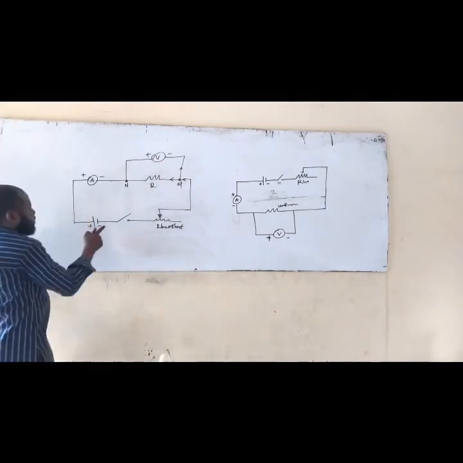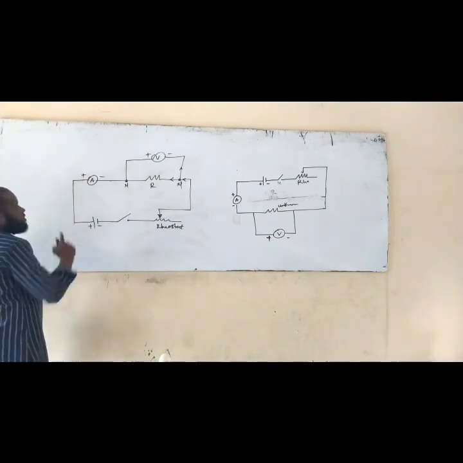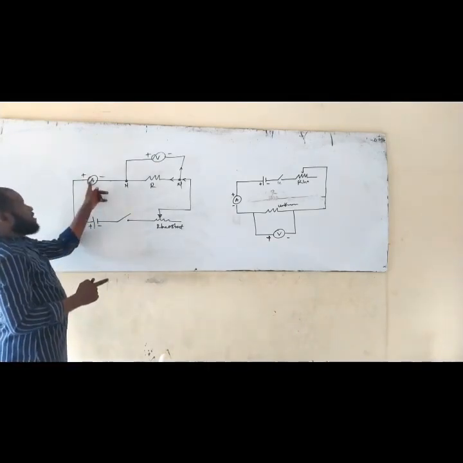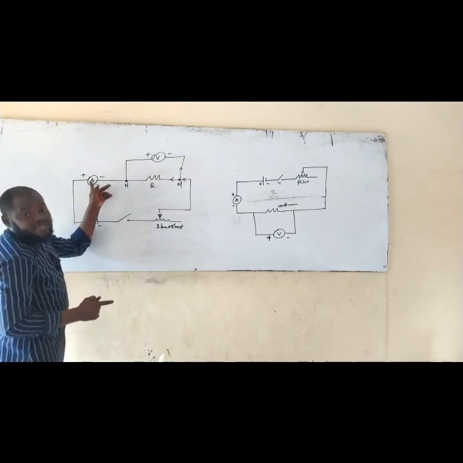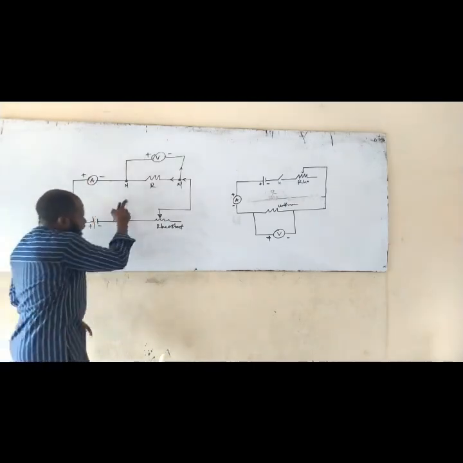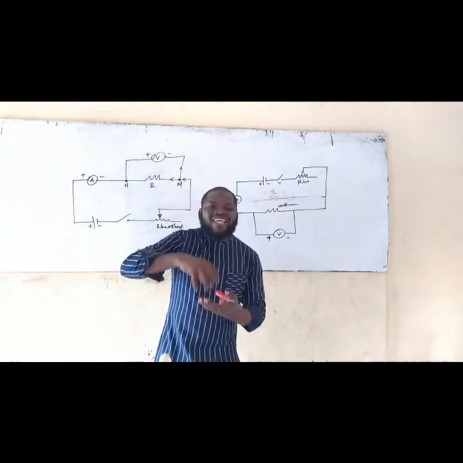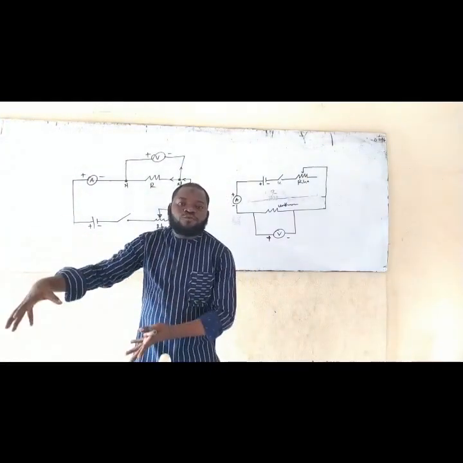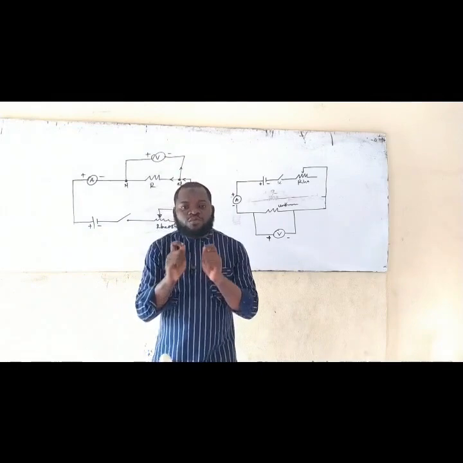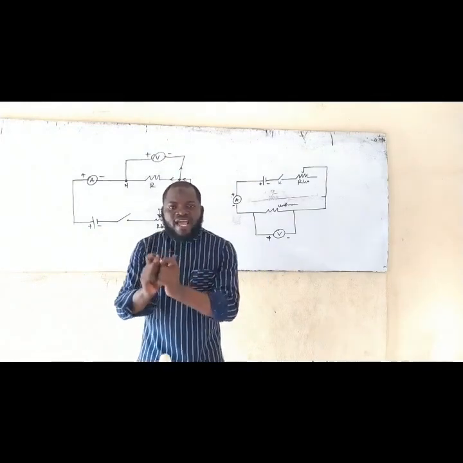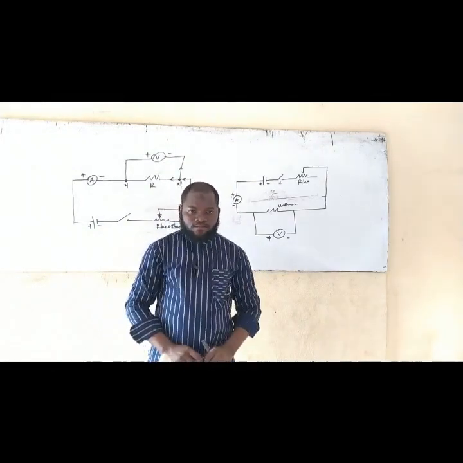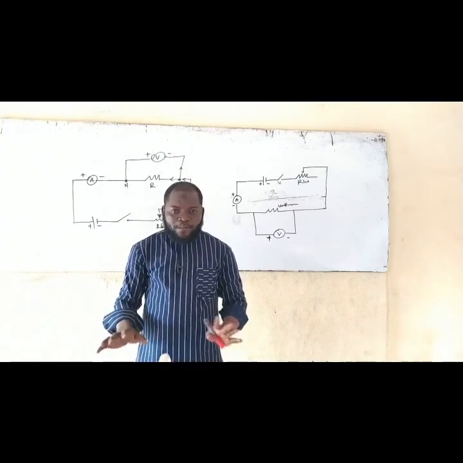But if you look at this one now, the current that is flowing like this is just flowing directly. That's how you get to know that this one is in series. And if you look at this and this one, it's still the same thing. So, changing diagram should not let you get confused as a student. That's why you need to understand when they are in series and when they are in parallel. I hope I'm clear now.